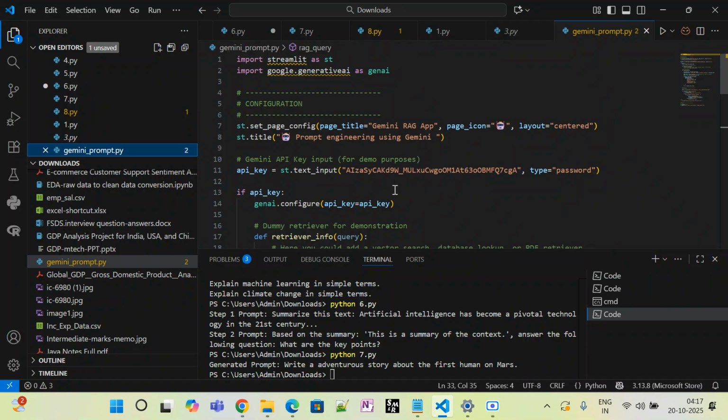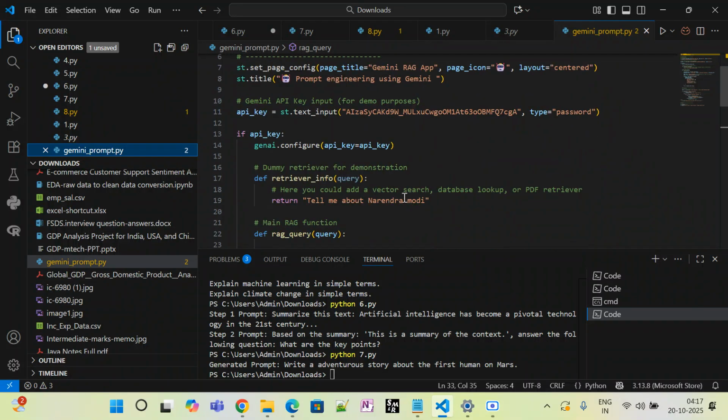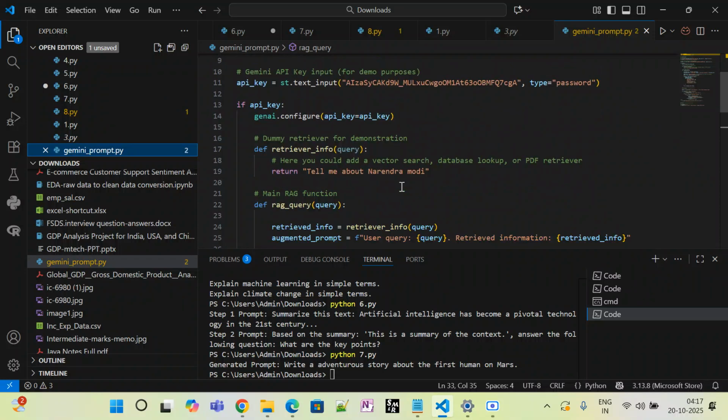Okay, so this is how it will work. Here I have used my Gemini API key, just for showing how it will work. I'm asking the query, and here you can see the vector database lookup and the retrieval, what it will return as the prompt. I'm asking, tell me about Narendra Modi.